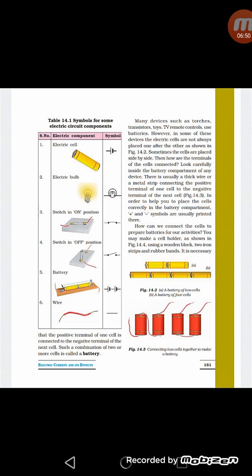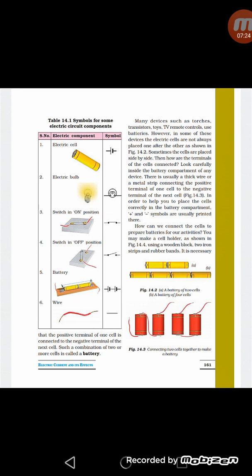In second arrangement, as you can see in figure 14.3, in certain electrical appliances, the cells are placed side by side in a compartment, and the cells are connected to each other with the help of a metal strip or thick wire. Arrangement is same here, only the difference is cells are placed side by side. Again they are connected positive to negative terminal through a thick wire. So here the cells are placed side by side.